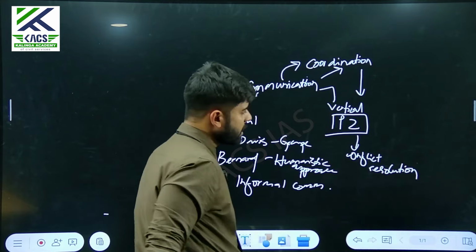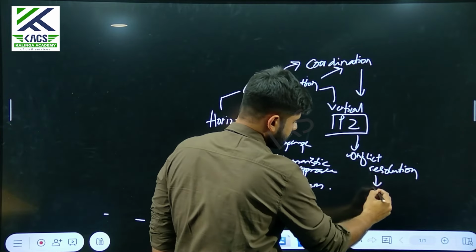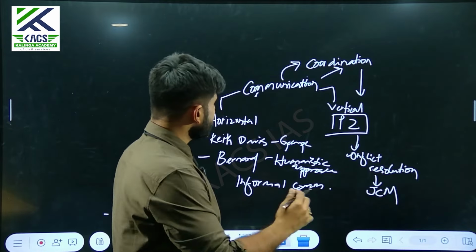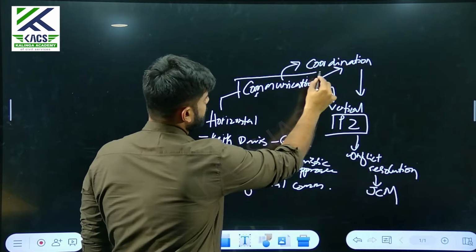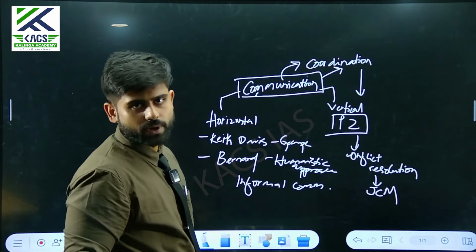When we are talking about conflict resolution, I can link it to JCM, right? So see, a single word, communication, has so many dimensions to it.